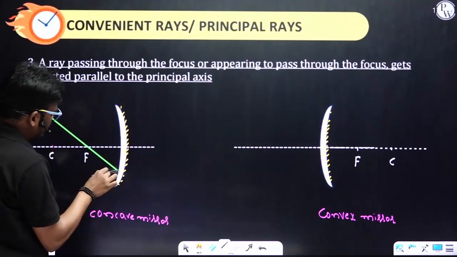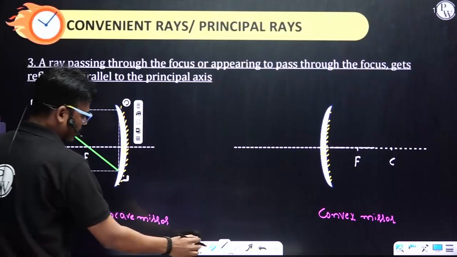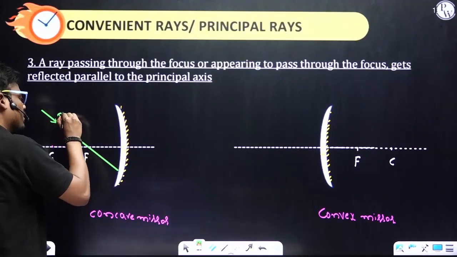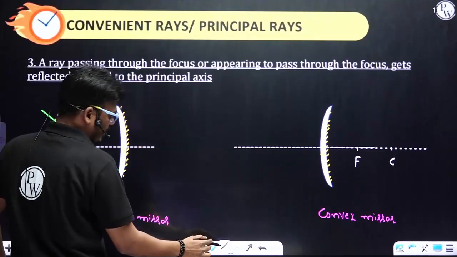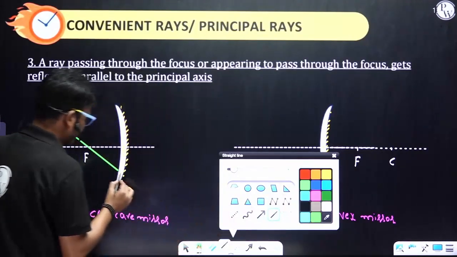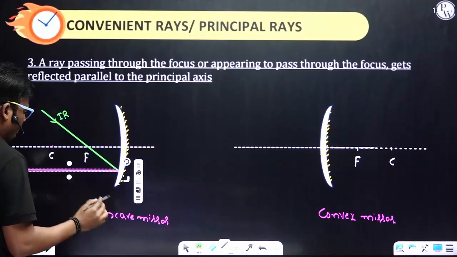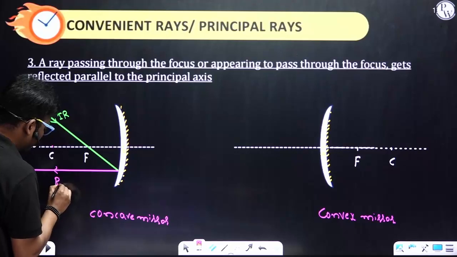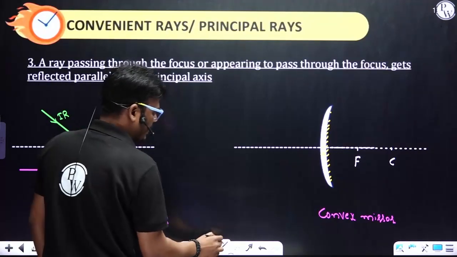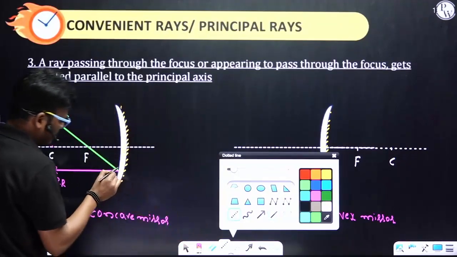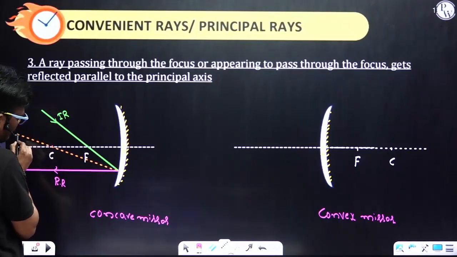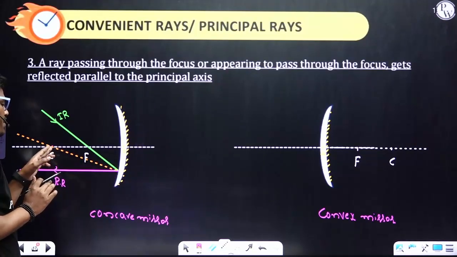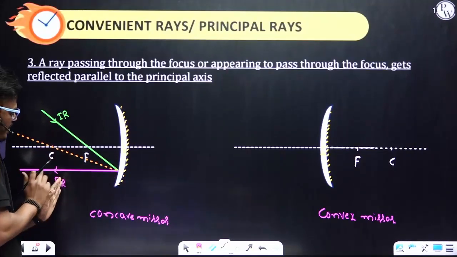Whenever a light ray passes through the focus, the principal focus, this is the incident ray, and the reflected ray will be parallel to the principal axis. So this is for the third convenient ray. This is the reflected ray, and the normal passes through the center of curvature, which is the line joining the point of incidence to the center of curvature. So this is the normal, this is the incident ray, and this is the reflected ray.